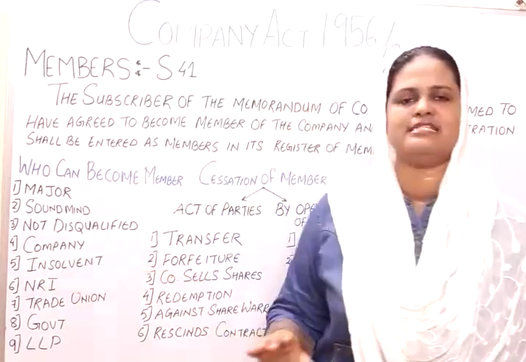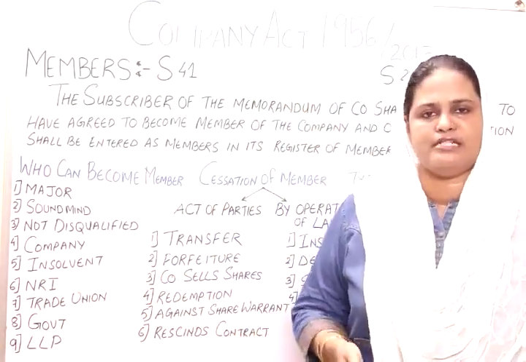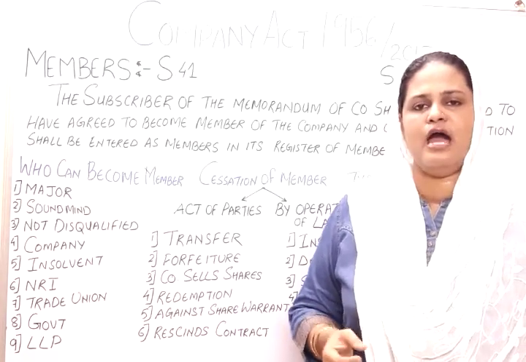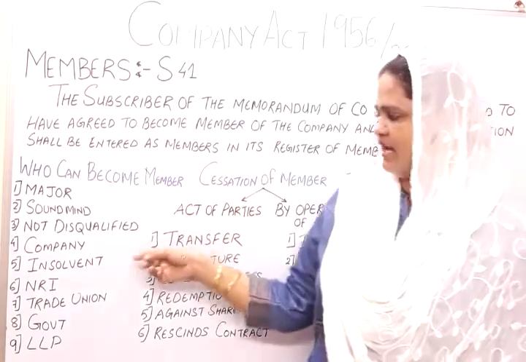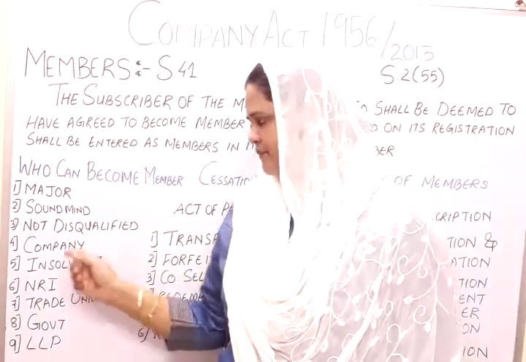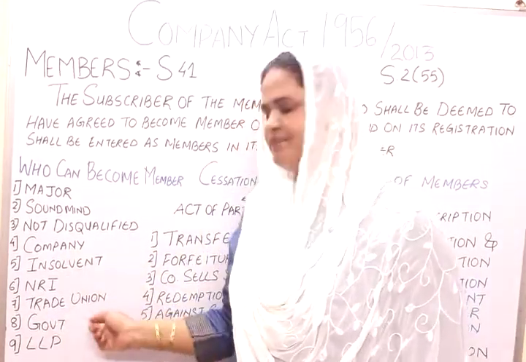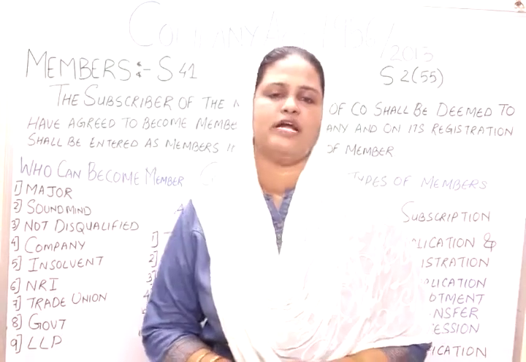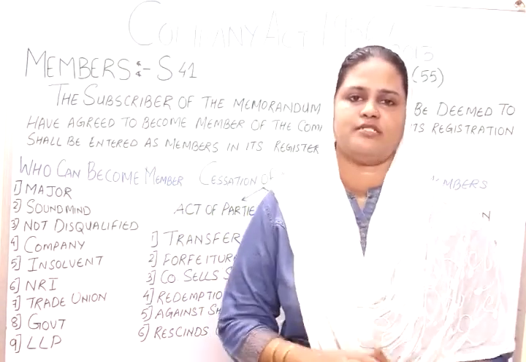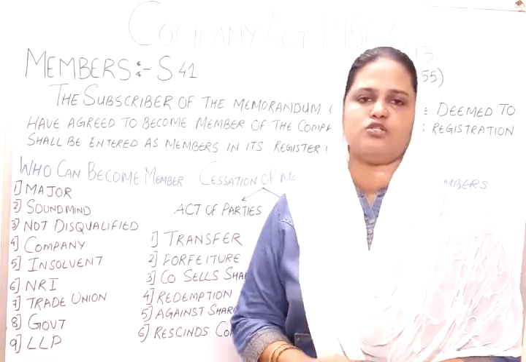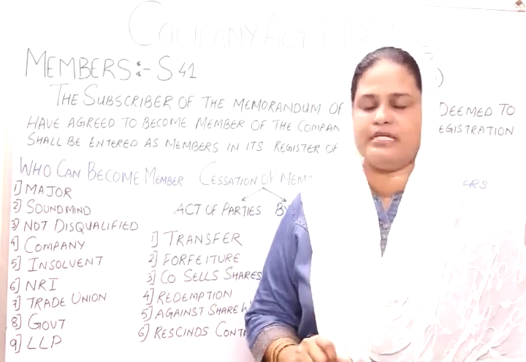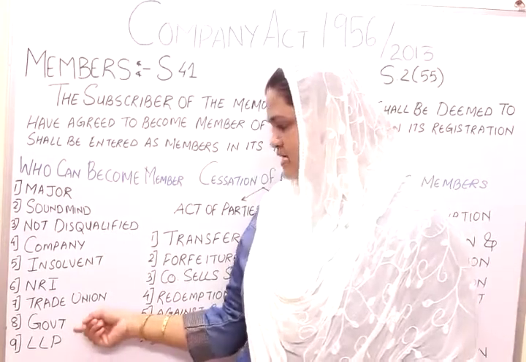NRI, non-resident Indian. A non-resident Indian, if the RBI permits and the Act permits, can become a member of a company. The next thing is trade union. A trade union is also an artificial registered body, a body of persons. So they can also become members of a company. Next is government.